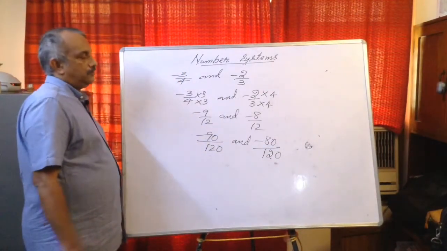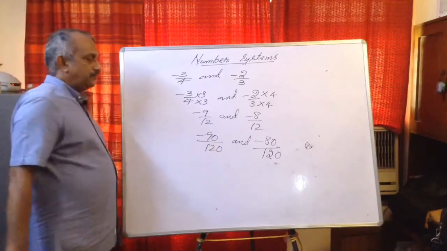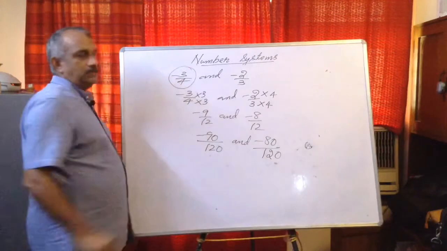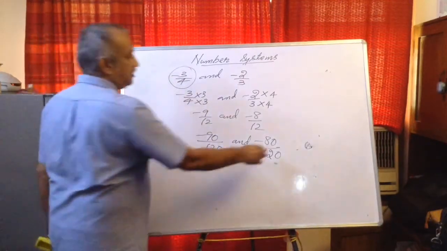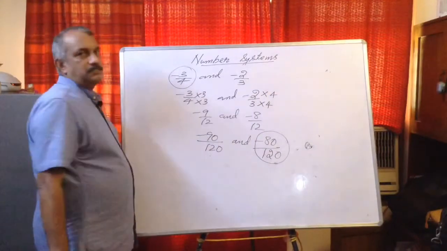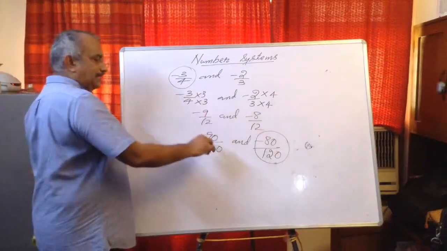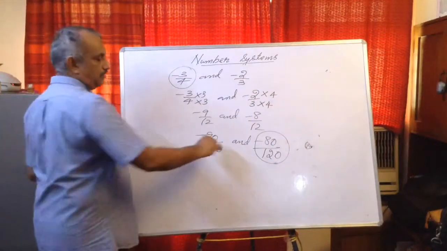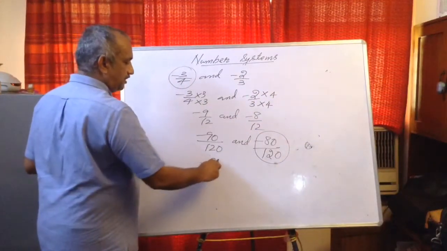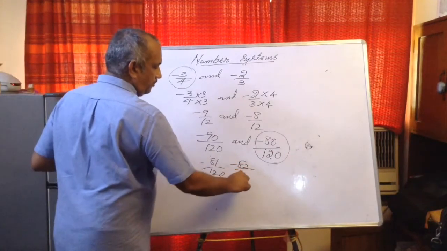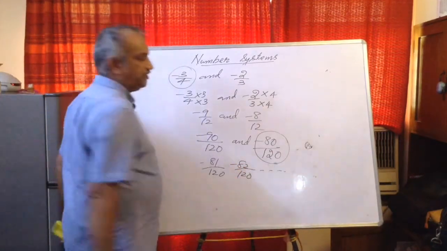Now see, minus 90 upon 120, you cancel 0 with 0, and 9 and 12, and you will get this number only. And for this number, cancel 0 with 0, and 8 and 12, you will get minus 2 upon 3 only. So any numbers lying between these two are lying between the original two. Now there are many numbers lying between: minus 81 upon 120, minus 82 upon 120, etc. You can write 5 numbers.